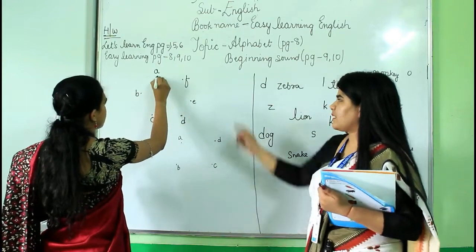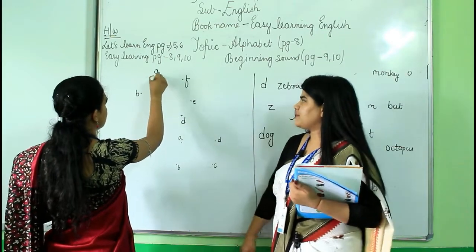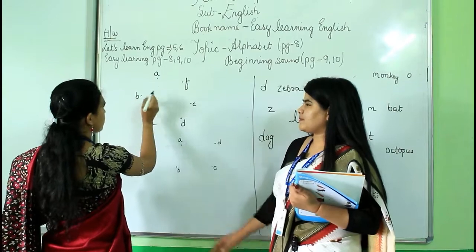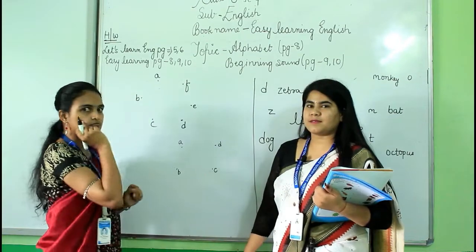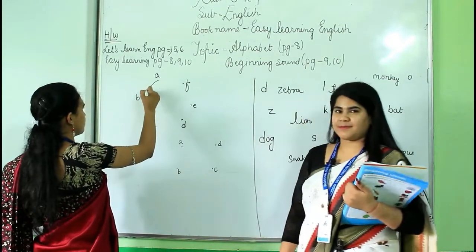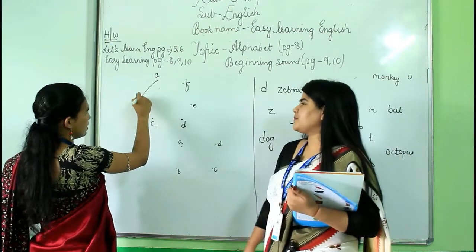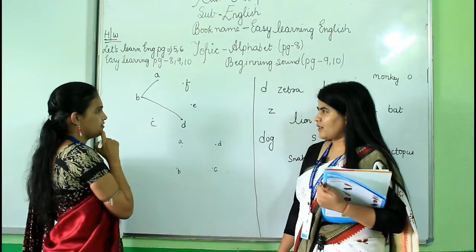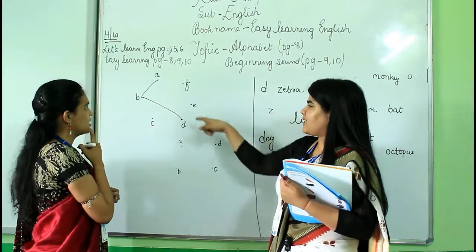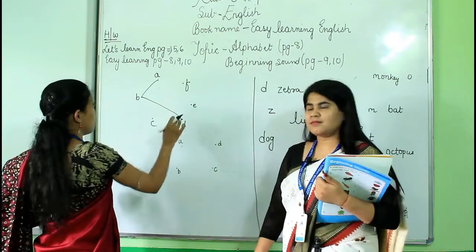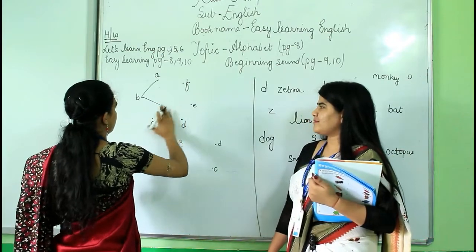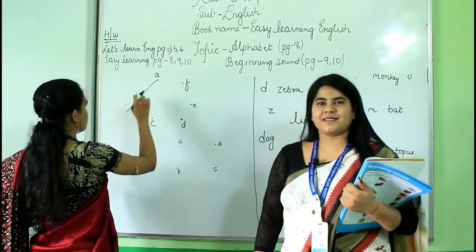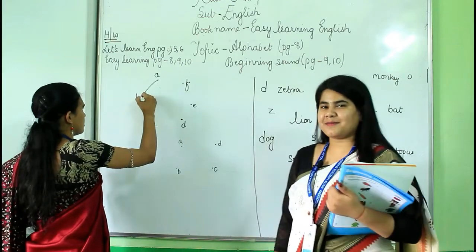This is A. Then where should I go? To B or F? I think B. Yes, very good. Then D. No. Is that so? A, B, then D. Oh no. After A, B, then C.